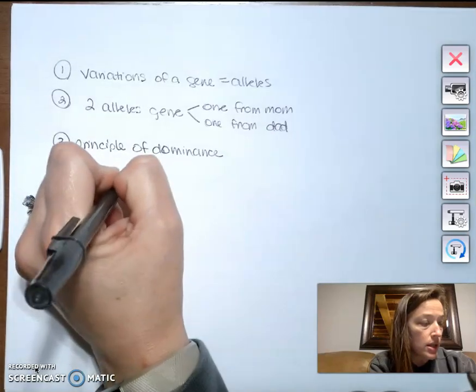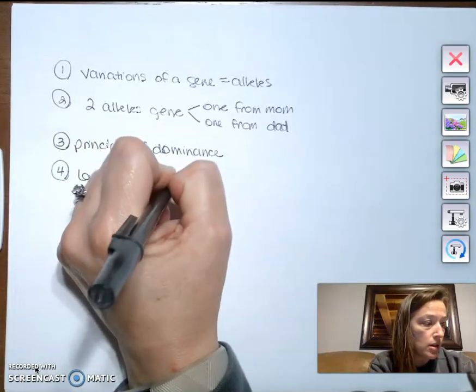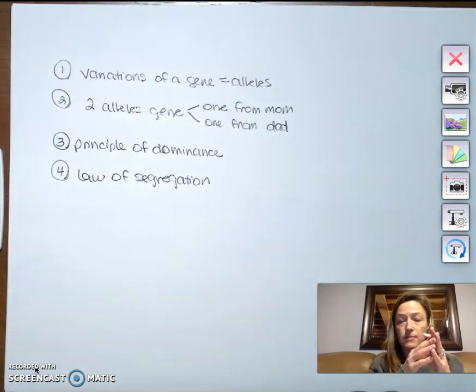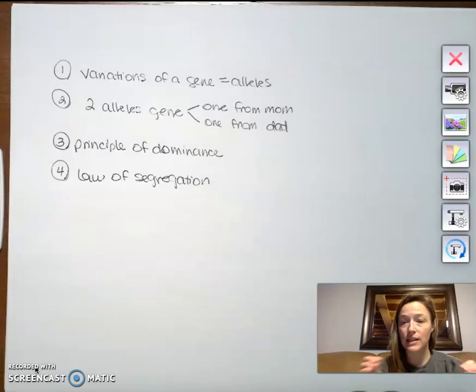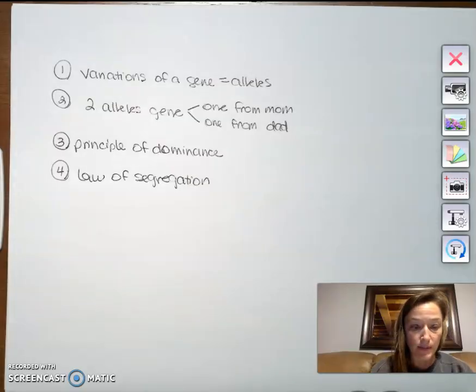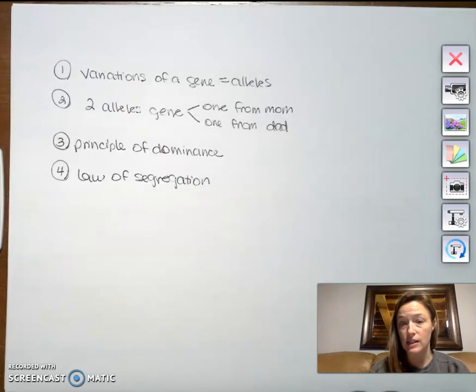What that talks about is if you think back to meiosis, when chromosomes are going through meiosis, they're being separated out into those 4 daughter cells through the processes of meiosis 1 and 2, and that separation and segregation mean the same thing. And so when you separate those chromosomes out into those 4 daughter cells, that is segregating them. And so he figured that out. Even though he couldn't see chromosomes, even though he didn't know what a gene was, he was able to figure out that those inherited characteristics sorted out into different sperm and different eggs. So those were his 4 main contributions.